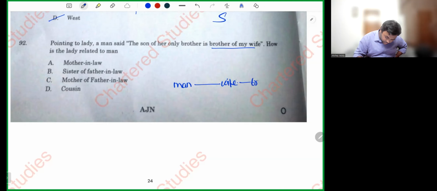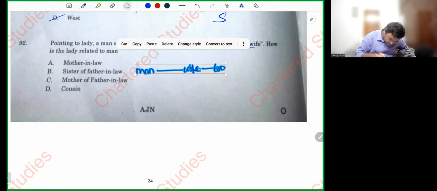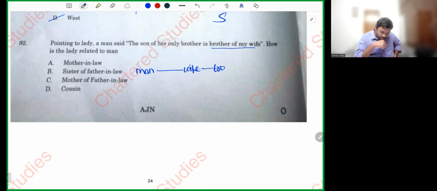This wife has a brother. The woman has a brother, and the son of her only brother is the brother of my wife.